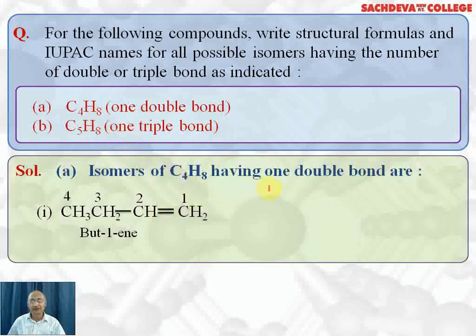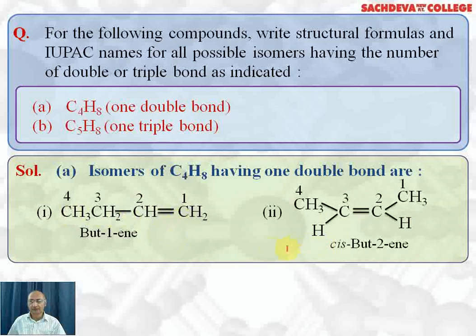Isomers of C4H8 having one double bond are, first one is but-1-ene. Here four carbon atoms are in straight chain. Double bond is after first carbon, so this is but-1-ene. But-1-ene will not show geometrical isomerism because carbon which is attached to double bond contains both the atoms same. So it cannot show geometrical isomerism.